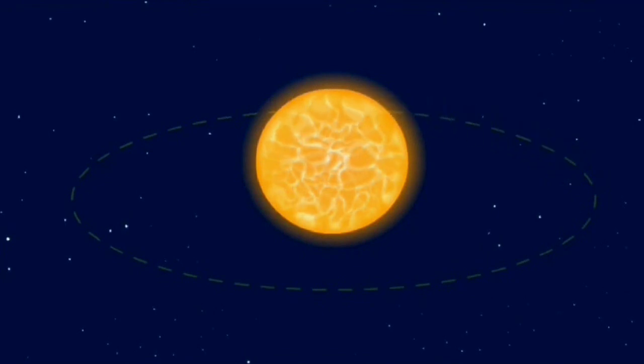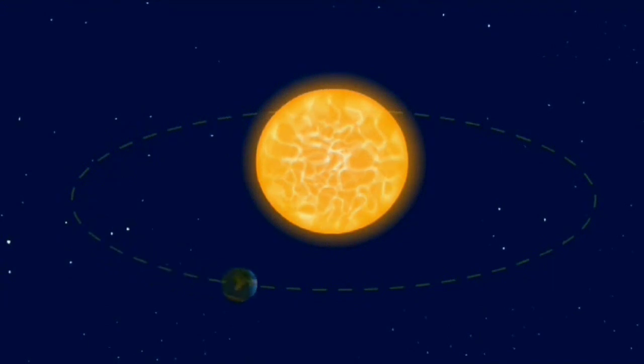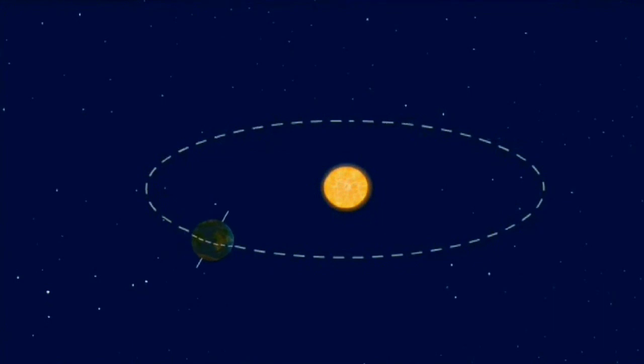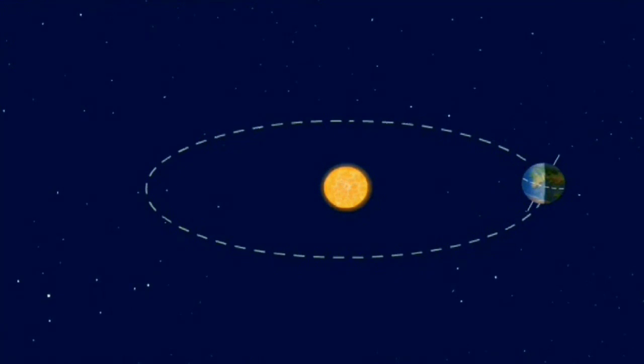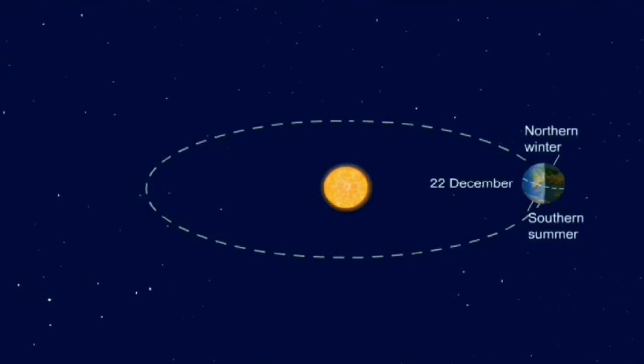To which month is the leap year day added? In a leap year, we add the extra day to February. So instead of 28 days, in a leap year the month of February has 29 days. The Earth's axis is always inclined in the same direction at an angle of 23.5 degrees to the vertical. This inclination of the Earth's axis together with the Earth's revolution around the Sun causes seasons.